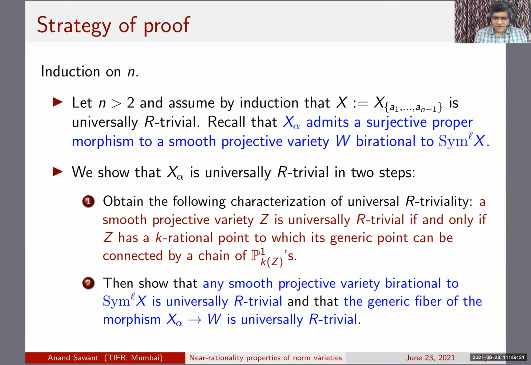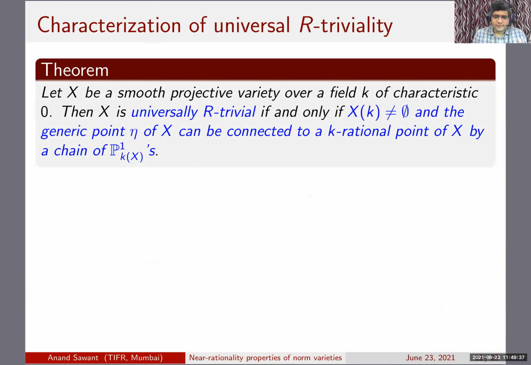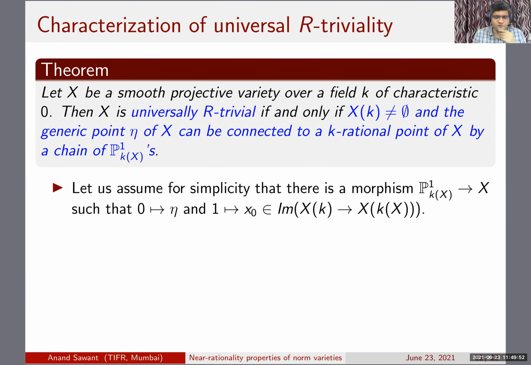So anyway, let me talk about the easy part first, which is this characterization, which is kind of well known to experts. So here's the general statement. Take any smooth projective variety over a field of characteristic 0. It is universally R trivial if its generic point can be connected to a k rational point by a chain of P1s.